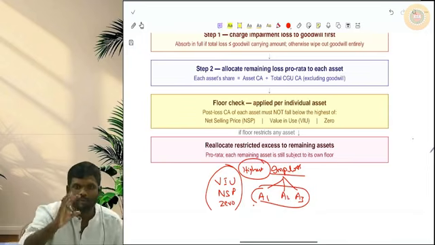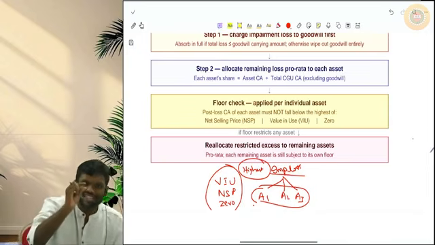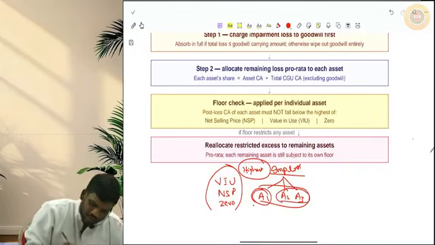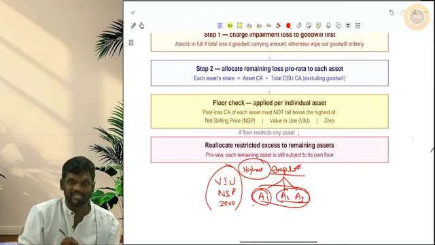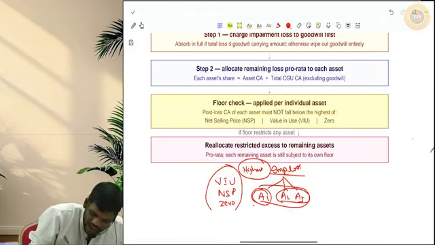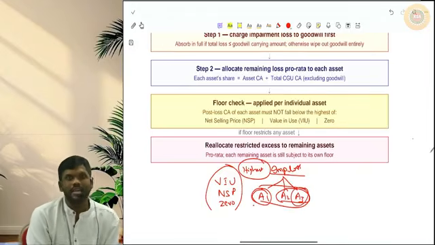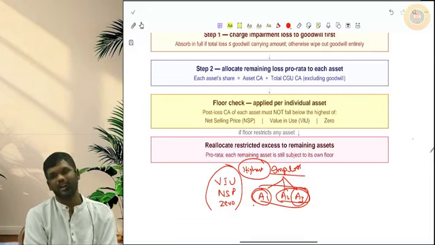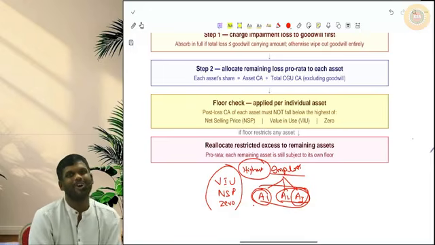If it is going below that highest value, that extra loss you have to reverse from A1 and allocate to A2, A3. Then again for A2, A3, compare whichever is highest. If there also there is excess, allocate that to A3. Remember, after allocating impairment loss, the carrying amount of the individual asset should not go below the highest of value in use of that asset, NSP of that asset, or 0.